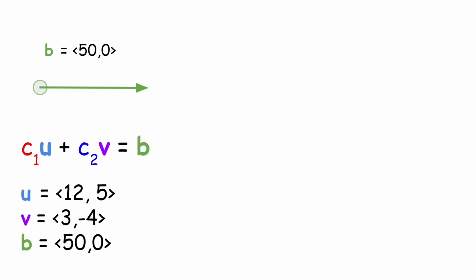Well, then you could ask yourself, what is a linear combination of u and v? Basically, how much momentum would I have to give u and how much momentum would I have to give v in their directions to add up to b? Because in theory, it should be possible to reach any vector that I want in the coordinate plane.